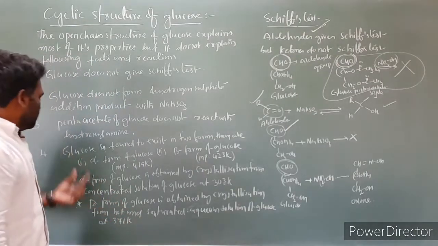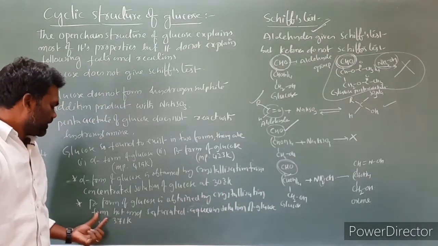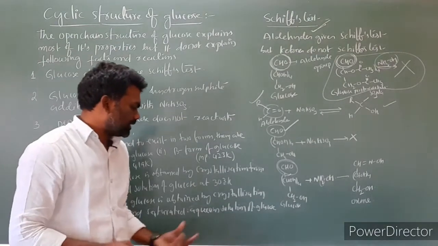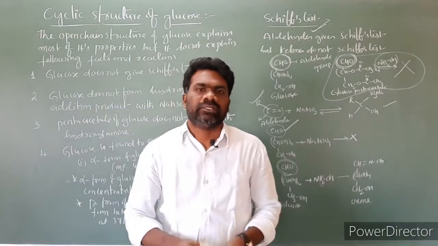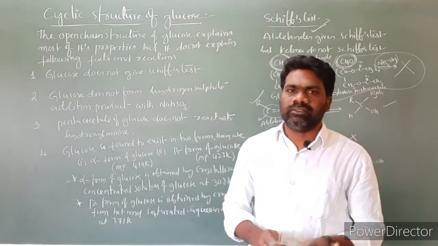So simply, glucose is found to exist in two forms.